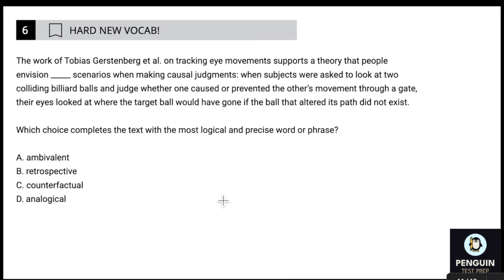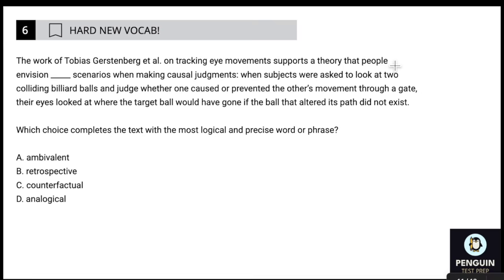Here we go. So we have a colon, and the colon is probably going to give us an example of what just came before. So if we have a theory that people envision blank scenarios when making casual judgments, we're going to get an example of that. So that should hopefully help us find the blank. All right, and the scenario is we have colliding billiard balls, and we're asked if one caused or prevented the other's movement through a gate. Their eyes look where the target ball would have gone if the ball that altered its path did not exist.